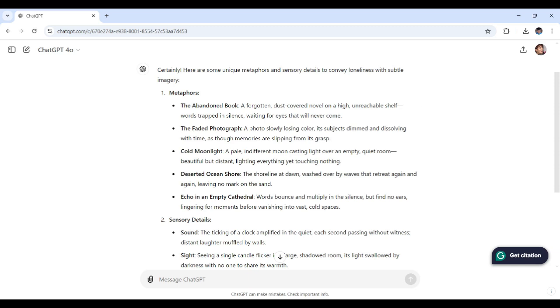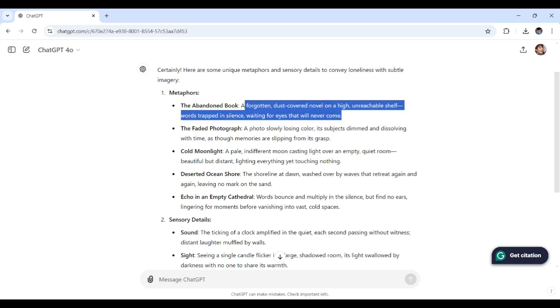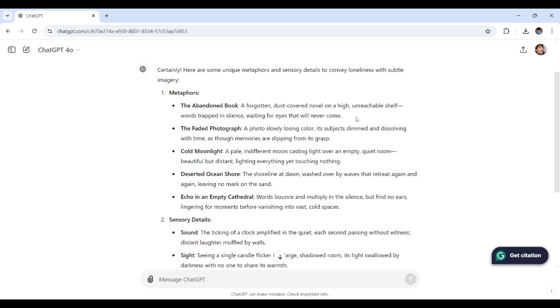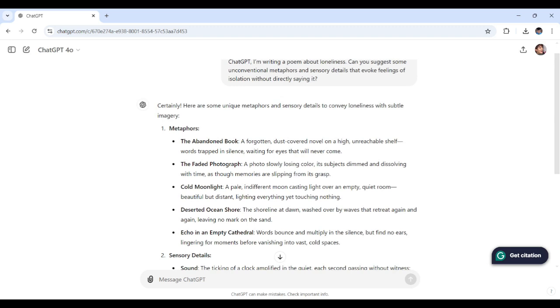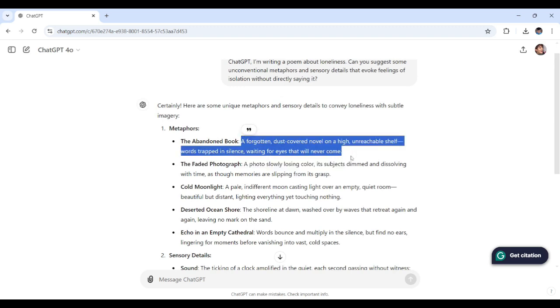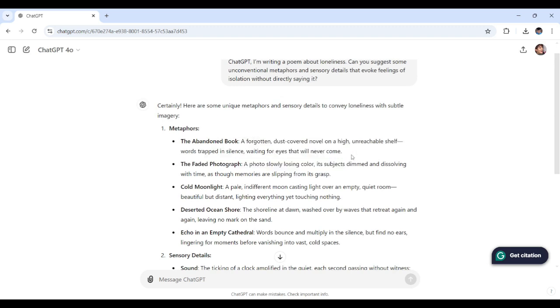Words trapped in silence, waiting for eyes that will never come. See how detailed it is without revealing what object was described here. It depends on how you imagine that one based off that. To me, I already imagine it as a book, though.